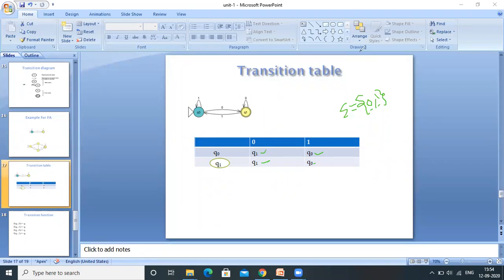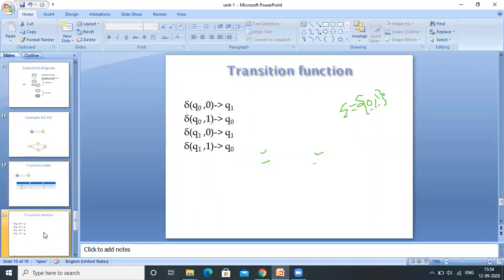Now we will see what the transition function is. How are we going to represent a transition function? See here, Q0 on 0 moves to the Q1 state. Q0 on 1 moves to the Q0 state. Q1 on 0 moves to Q1. Q1 on 1 moves to the Q0 state. Okay, so in the next video, we will see how to design finite automata for a given language.